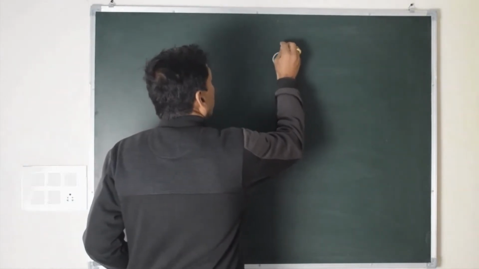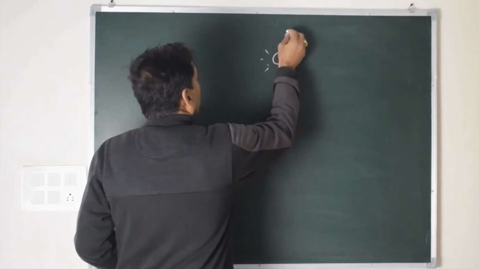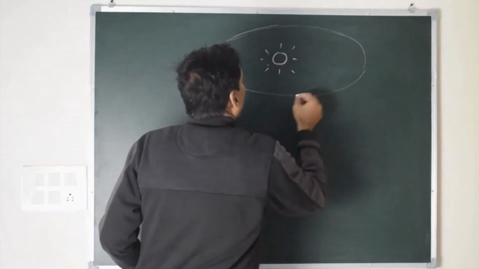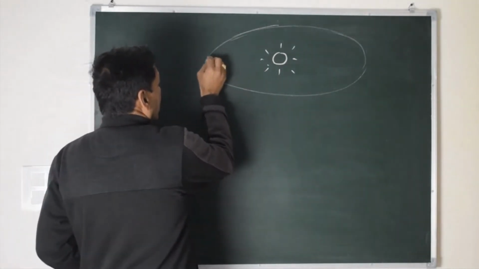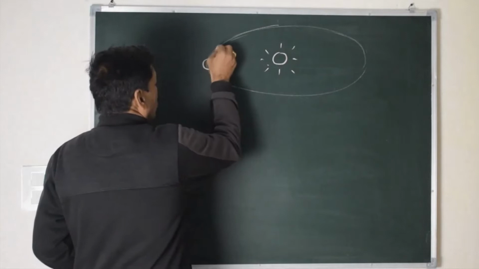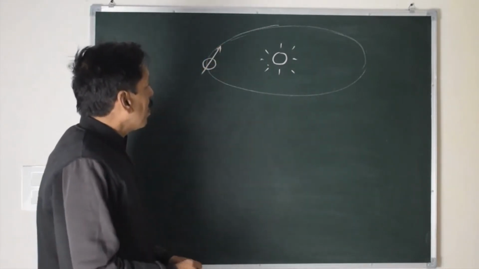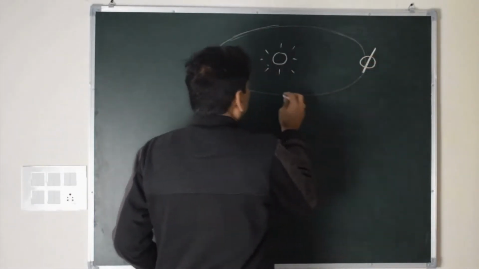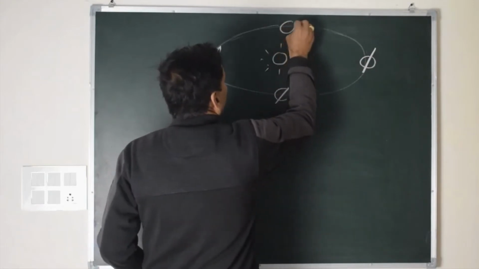Here you have sun. This is the Earth's orbit around the sun, and I'll try to show the inclination. This way.